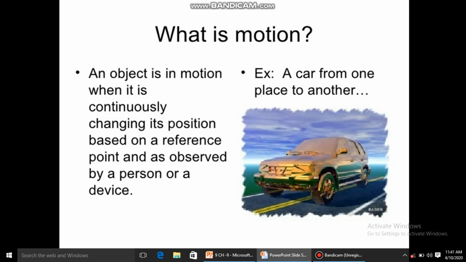Any object, when it is in motion, it is continuously changing its position based on a reference point and as observed by a person or a device.